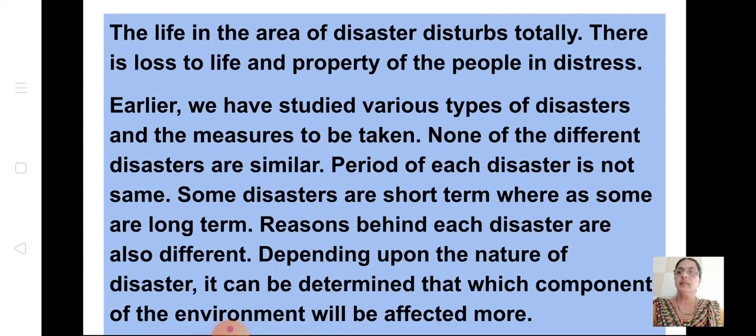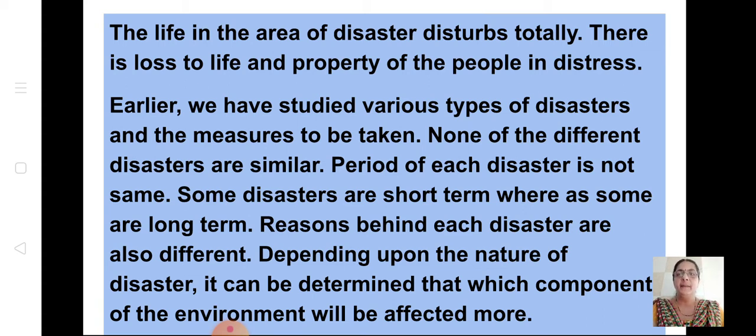Now, life in the area of disasters is disturbed totally. See, there's no school. School will be closed. For the house, there is no place for them to live in. So totally, there will be distraction as it disturbs the normal routine. There is loss to life and property of the people in distress. Earlier, we have studied various types of disasters, and the measures to be taken, how to prevent the disasters, also we have learned. None of the different disasters are similar. Are they anything similar?